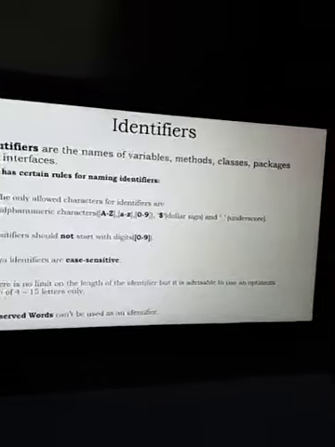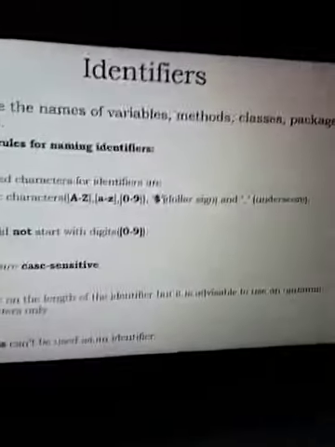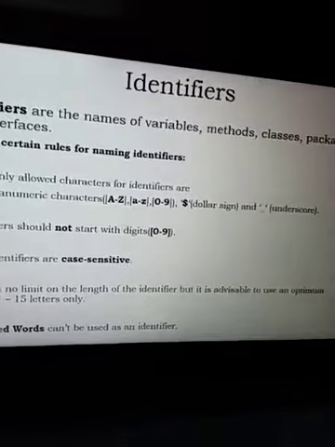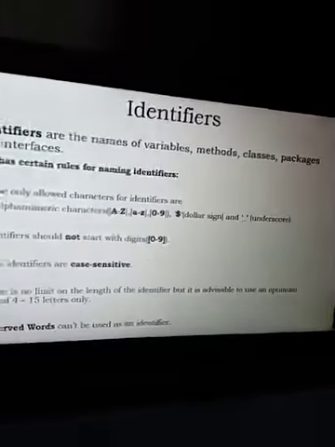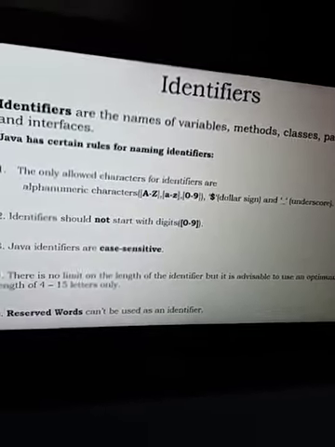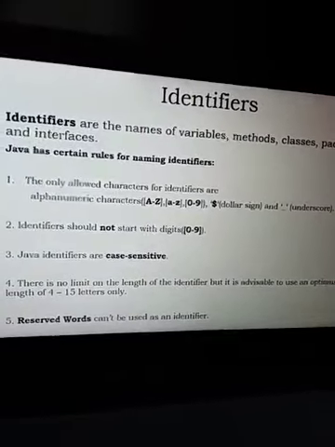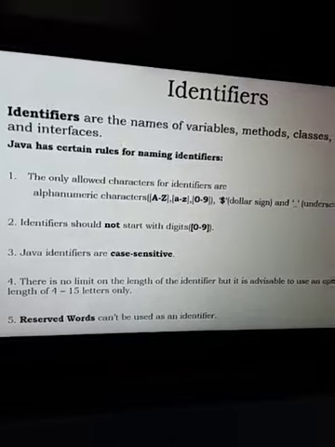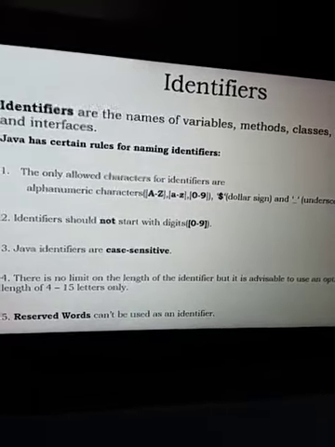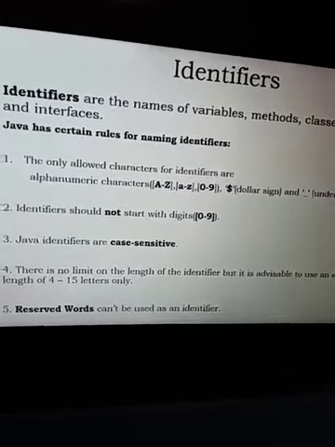Identifier is the name. A statement can have an identifier. Identifier means the name of a variable, method, class, package or interface. It has some rules to be followed while defining the name. It should start with an alphabet. It is case sensitive. Both upper and lower case are treated differently.